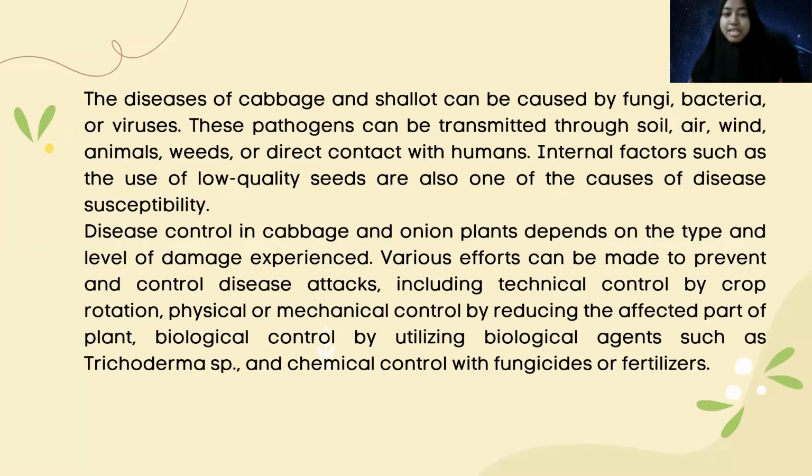Disease control in cabbage and shallot plants depends on the type and level of damage experienced. Various efforts can be made to prevent and control disease attacks, including technical control by crop rotation, physical or mechanical control by removing the affected parts of the plant, biological control by utilizing biological agents such as Trichoderma sp., and chemical control with fungicides or fertilizers.